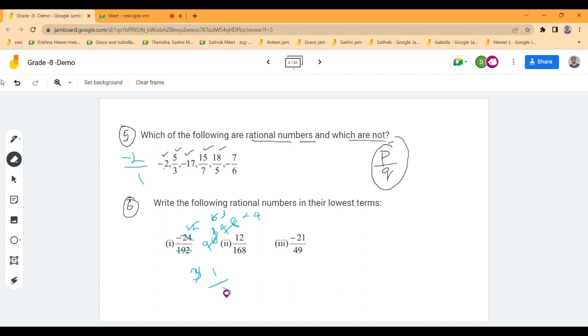Ma'am, 1 by 8. Very good. One by eight, the lowest form. And did you check the sign? Yes, ma'am. It's minus 1 by 8. Okay. Can you do the second one also? Ma'am, should I do it in a notebook and then write the answer?